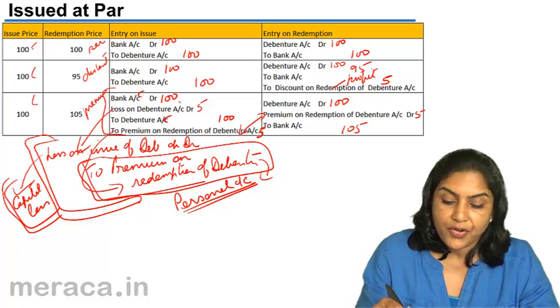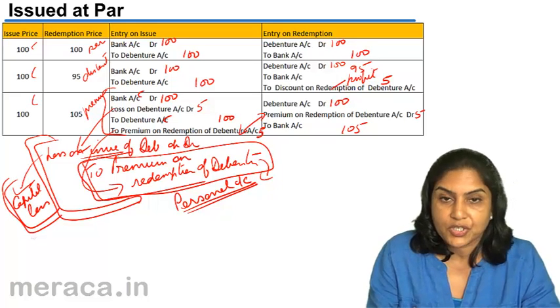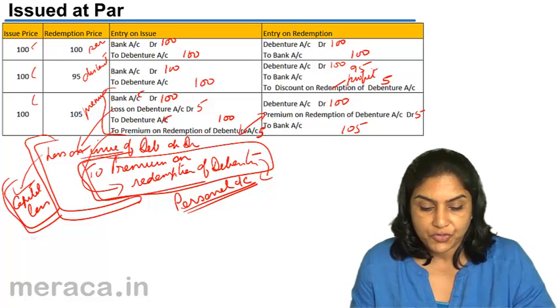The loss on issue of debentures is written off or charged to the profits over the life of the debentures.